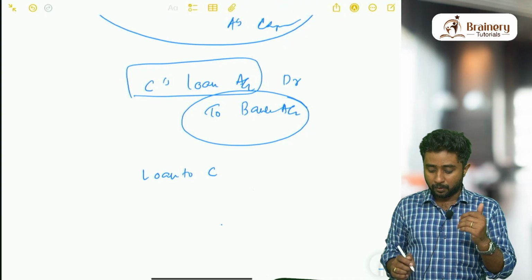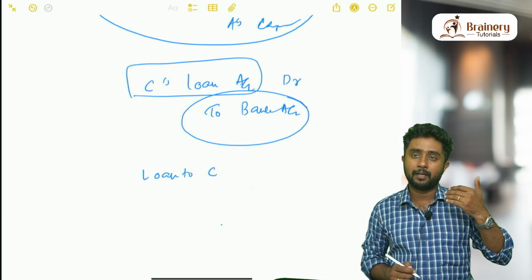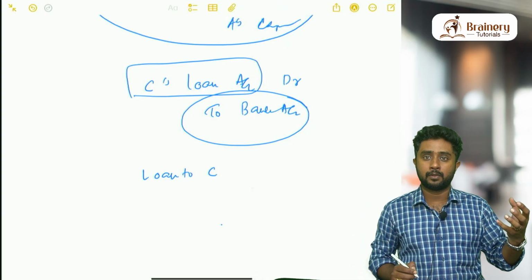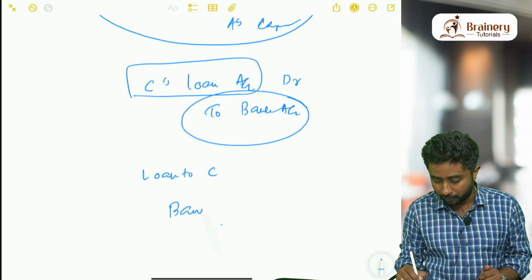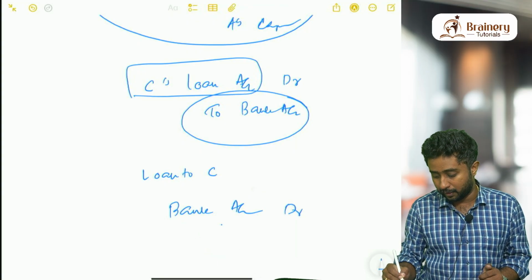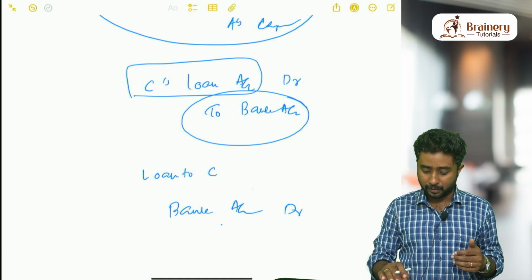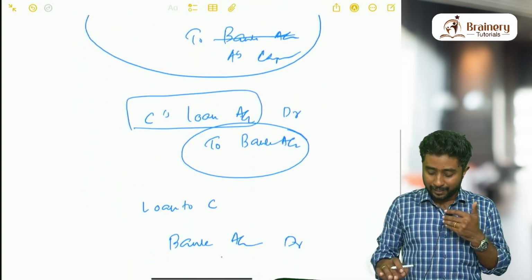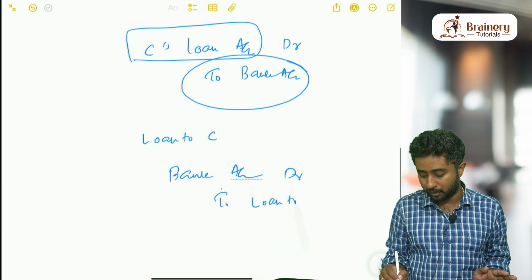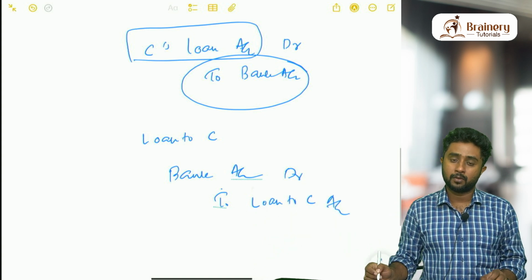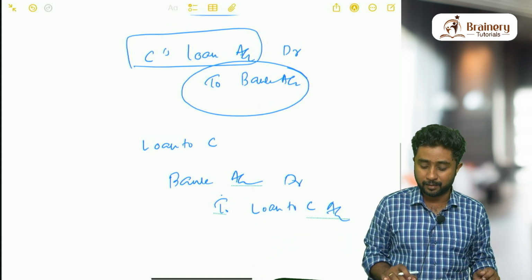Loan to C, when we have given loan to C, at the time of dissolution, C has to pay us back. So what will be the entry? When we are receiving money from C, the bank account will be debited, same like realization. But realization account will not come on the other side. In that place, we will write Loan to C account. So these are some of the exceptional cases.